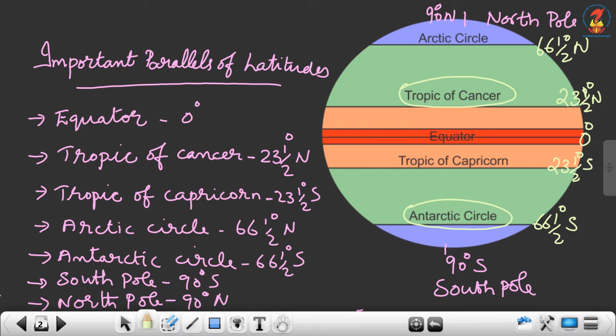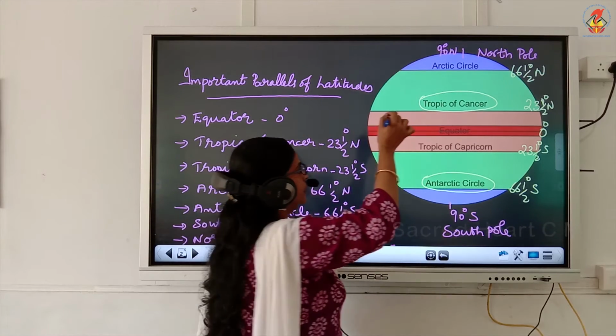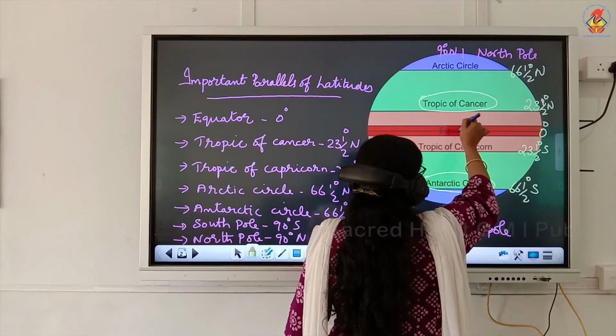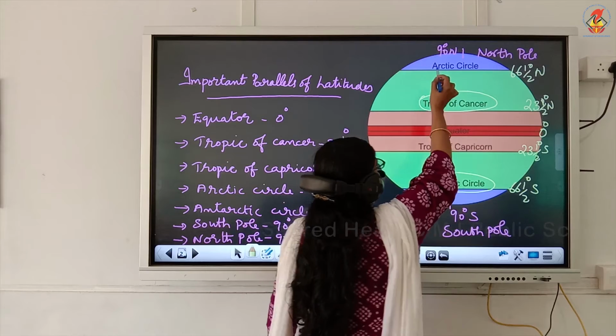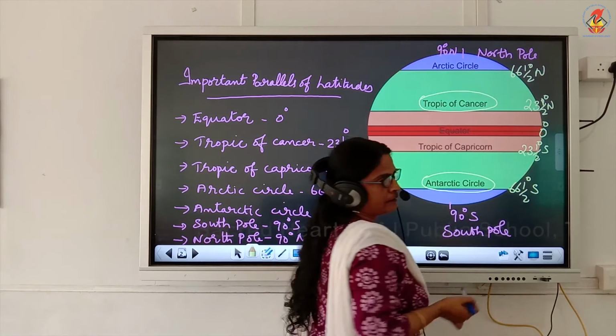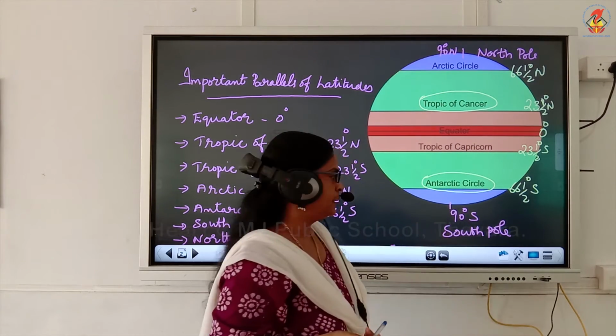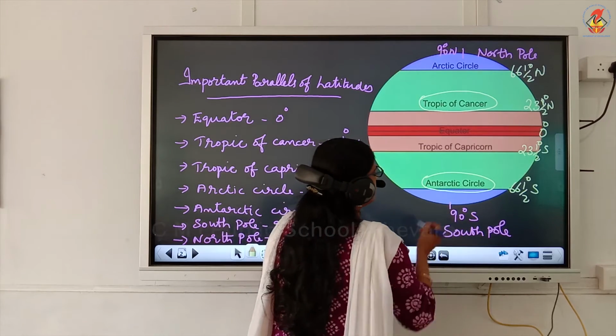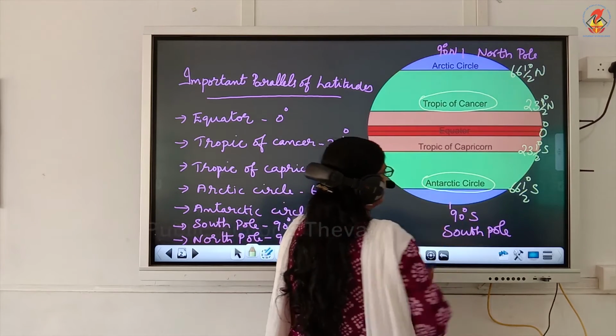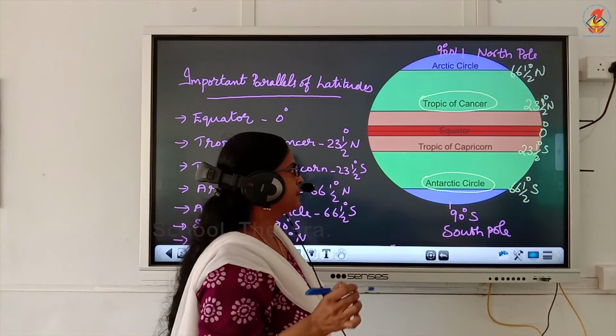Now the next important parallels are South Pole and North Pole. North Pole is located to the north of equator at 90 degree north. And the South Pole is located in the southern hemisphere at 90 degree south. Clear, children?